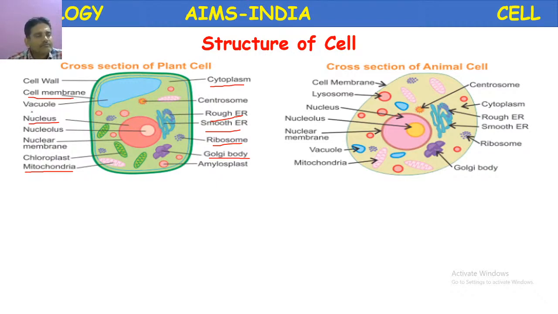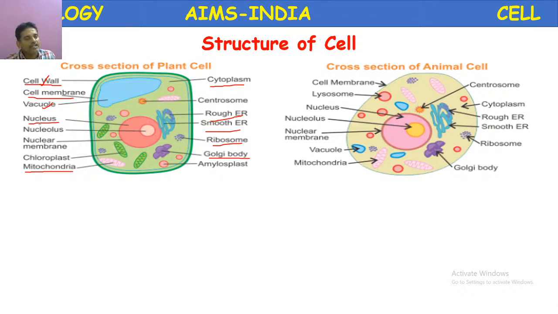So let us proceed one by one. Here, cell wall. Cell wall is an important structure present only in the plant cell. It is absent in the animal cell. It protects the plant cell. And vacuole. It is also another important structure which is present only in the plant cell. Sometimes it is larger than the nucleus. The size of this vacuole indicates the age of the plant cell. In a mature plant cell, the size is more, which pushes the nucleus aside.